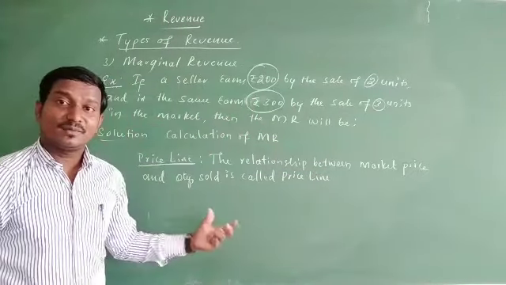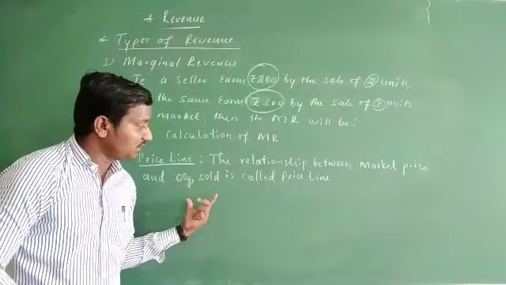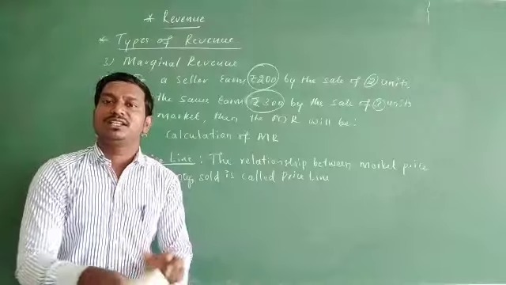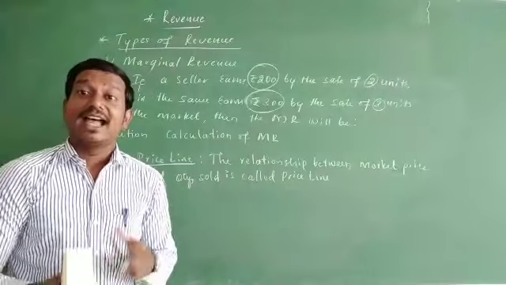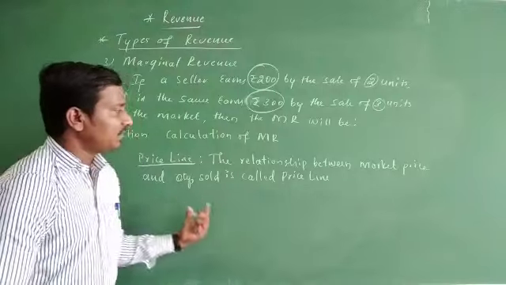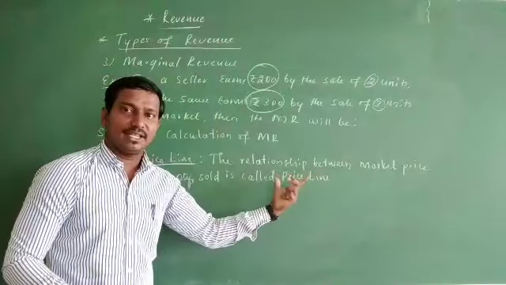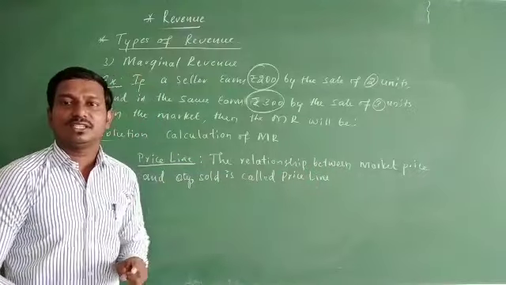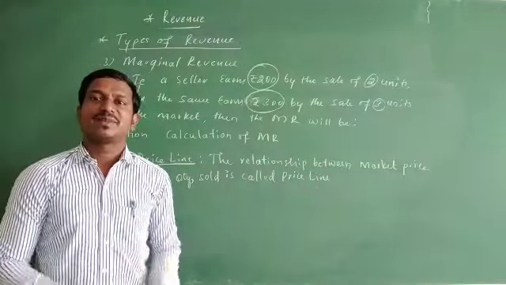Which means the price line is the geometrical representation of the relationship between the quantity sold in the market and the market price. Market price is the uniform price. By building the relationship between the market price and the quantity sold in the market, that is called the price line.